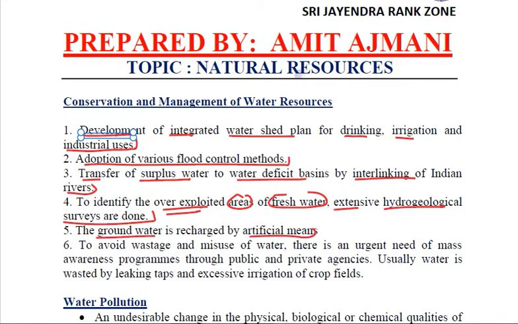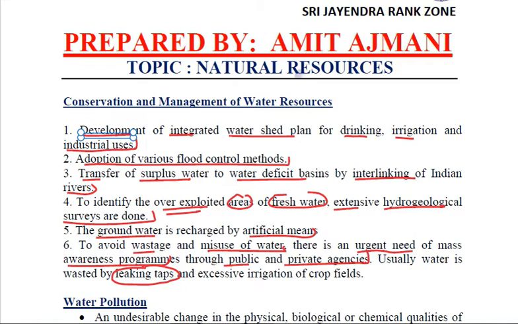And in order to avoid wastage and misuse of water, there is a dire need of mass awareness programs through public and private agencies. So many times in our houses we have seen that our taps are leaking. Usually water is wasted mainly for this reason in almost every second or third house.